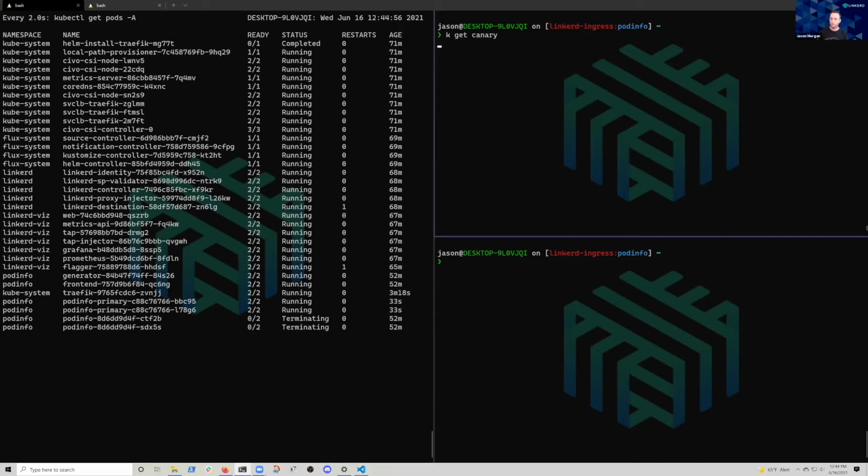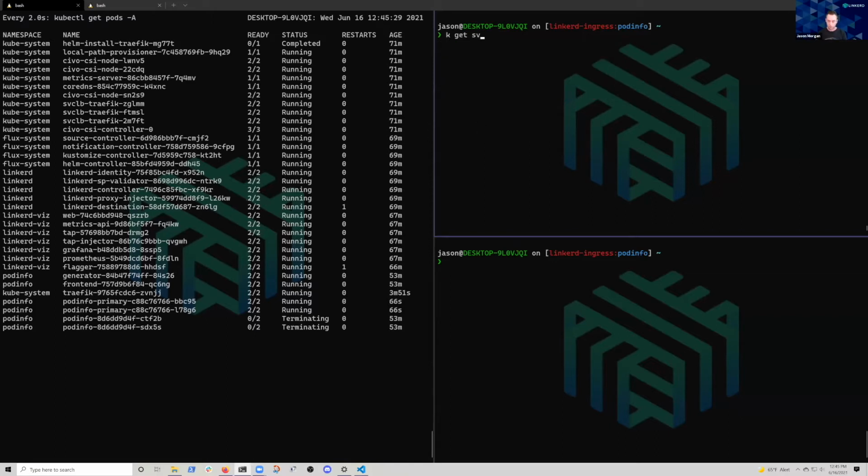Okay, get canary. Here we see that my canary is initialized, so I've got new objects that got created. So let's check those out. Okay, get deploy. We see that when I initially built this thing, I only created one pod info deployment. It was just called pod info. Now I have two. I have pod info primary, which has 2 pods, 2 containers, and then I have pod info, which now has none. Right, and that's because this Flagger controller has taken over and is making some changes.